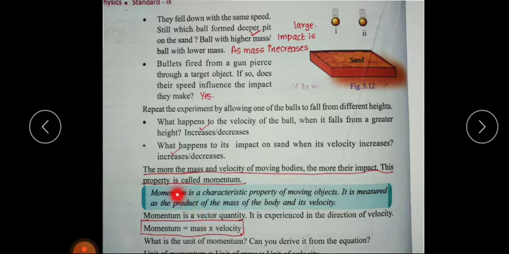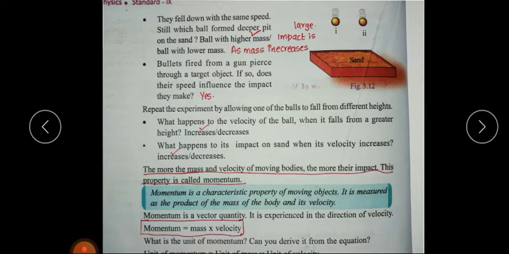So momentum means it is the impact. When the mass and velocity of moving bodies are more, their impact is more. This property of an object is called momentum. Momentum is a characteristic property of moving objects. It is measured as a product of mass of the body and its velocity.